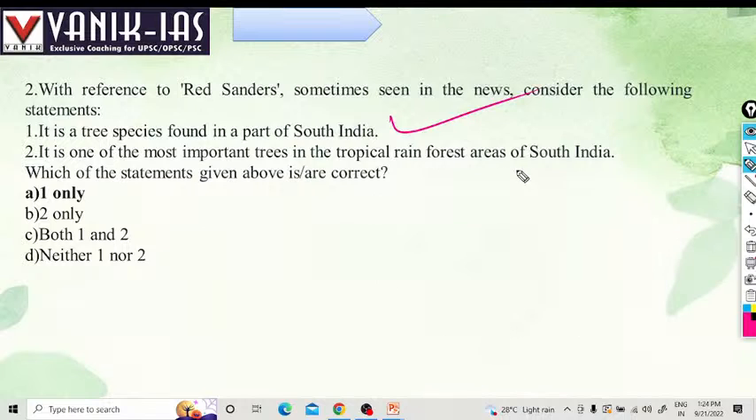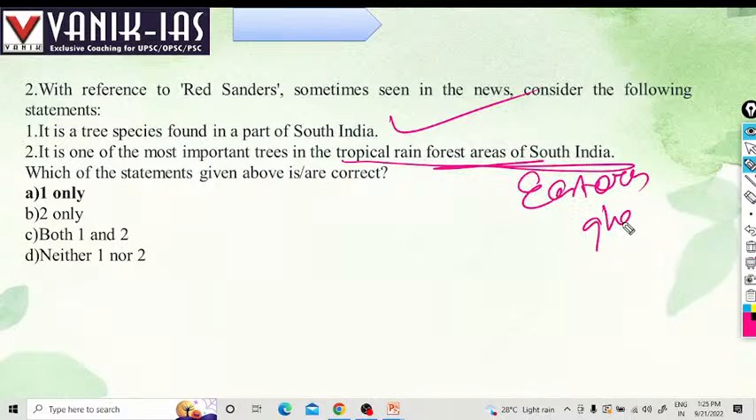Next, it is a tree of the tropical rainforest of South India. It is found in South India, but it is especially related to the Eastern Ghat region. Eastern Ghat is not tropical rainforest, because Western Ghat is tropical rainforest. Eastern Ghat is not tropical rainforest, especially in the region of Andhra Pradesh.